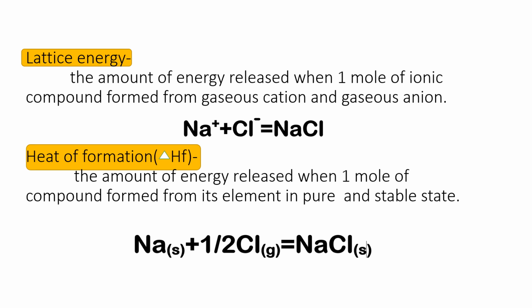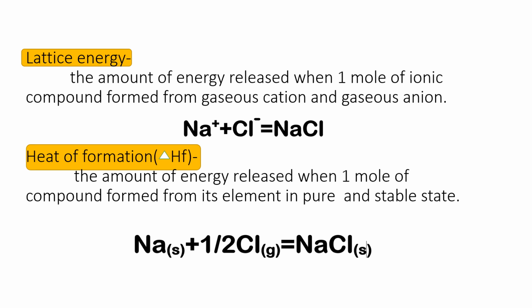Here the product must be 1 mole, and the sodium metal and chlorine non-metal must be in cation and anion form. Now heat of formation is the amount of energy released when 1 mole of compound is formed from its elements in pure and stable state. So here the sodium metal and chlorine non-metal must be in pure state, so the sodium must be solid and the chlorine must be gaseous. So the lattice energy and the heat of formation differ from each other.